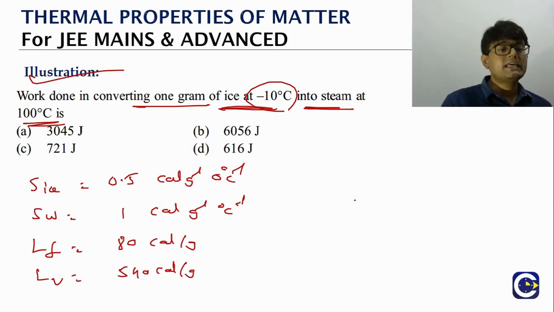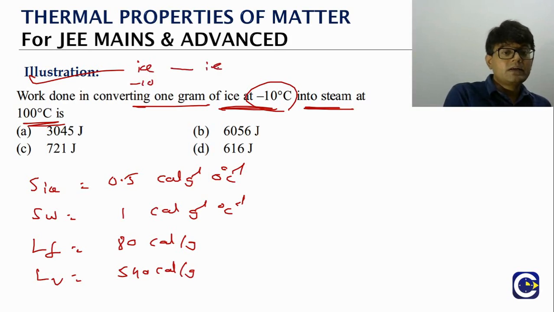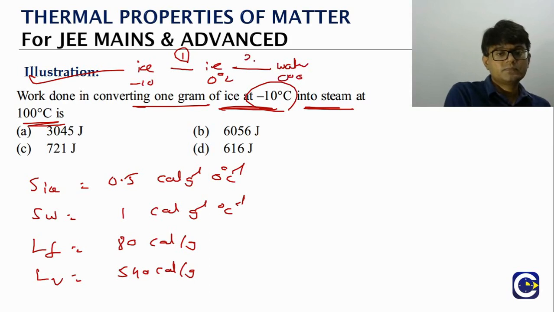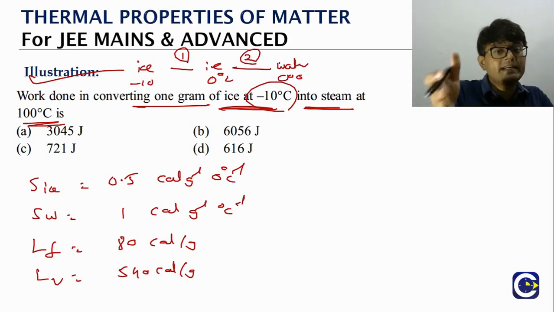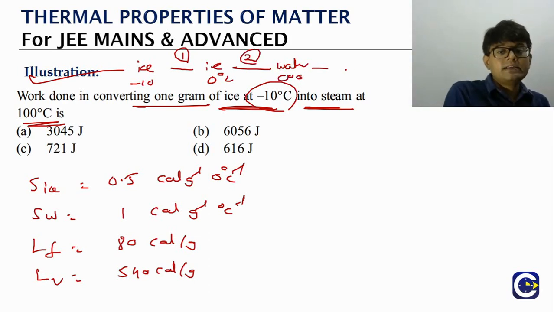So look at this, what is happening. Initially we have ice which is at minus 10. So ice at minus 10, we have to convert this to ice at 0. That is step 1. Step 2 is ice at 0, we have to do a phase change and we'll get water at 0. There we have to supply the latent heat of fusion. Then water at 0 to water at 100, that is step 3. Then water at 100 to steam at 100, that is step 4.